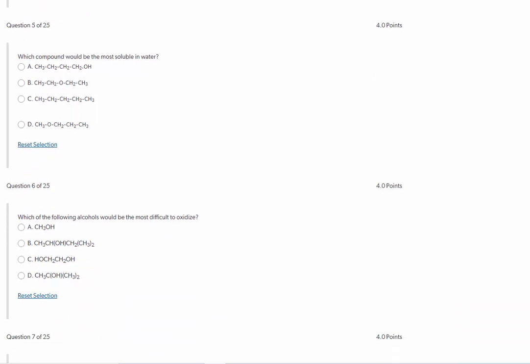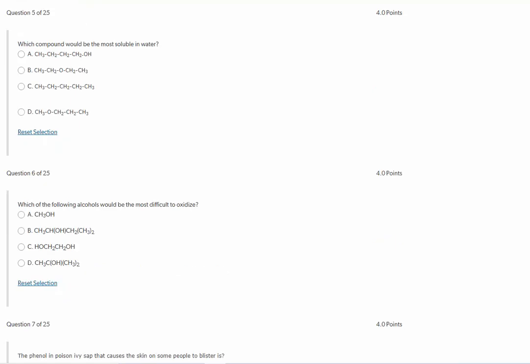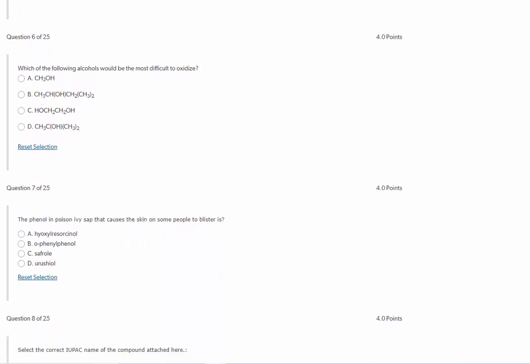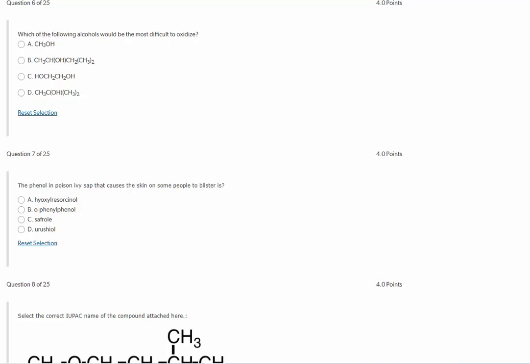Number 5, which compound would be most soluble in water? Well, we need to look at our functional groups. So my A has an alcohol functional group, B is an ether, C is an alkane. It has no discernible functional group. D is also an ether. The answer is going to be the alcohol because it can hydrogen bond. Remember, hydrogen bonding occurs when you have a hydrogen that is covalently bonded to an O, N, or F. Alcohol fits that description.